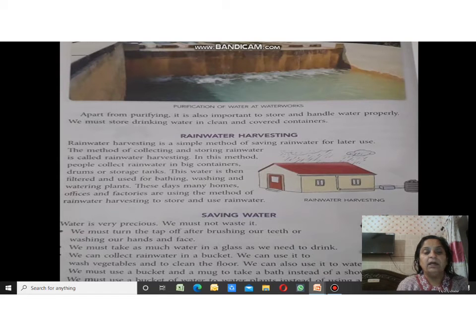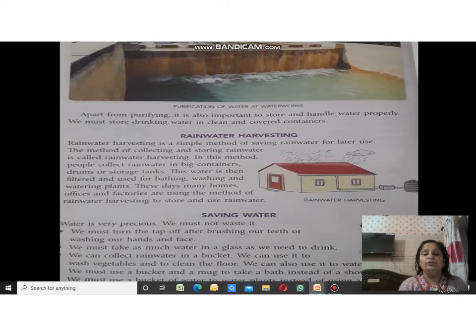We can collect rainwater in a bucket. We can use it to wash vegetables and to clean the floor. At home also we can collect rainwater and use the same water to wash vegetables and clean the floor. We can also use it for watering the plants. We must use a bucket and a mug to take a bath instead of a shower. We must use a bucket of water to water plants instead of using house pipes.